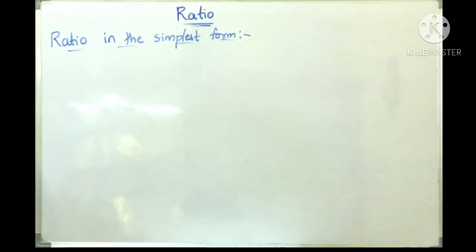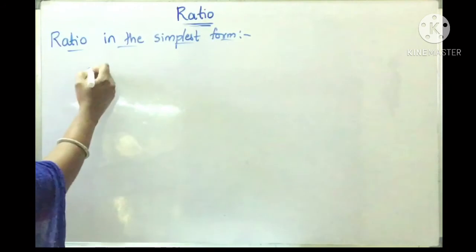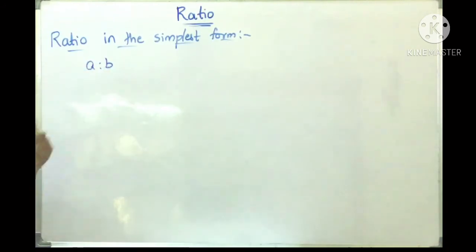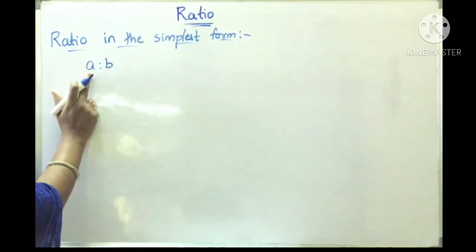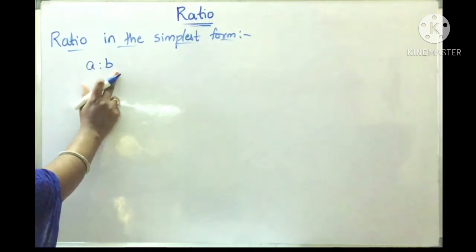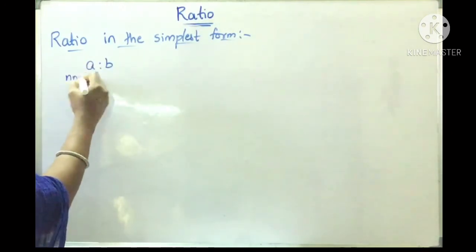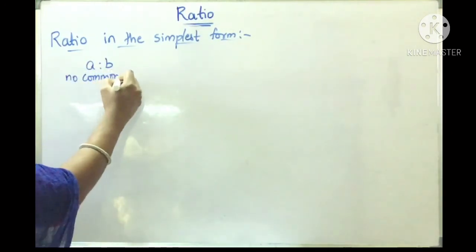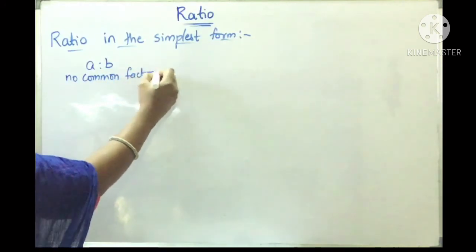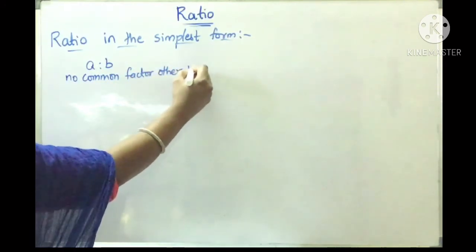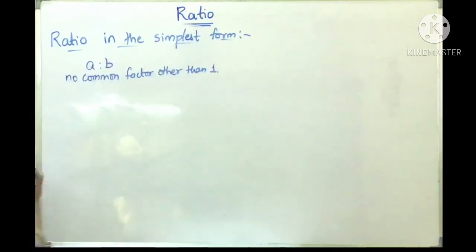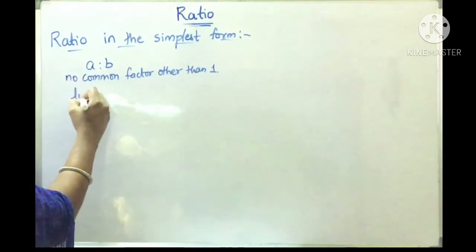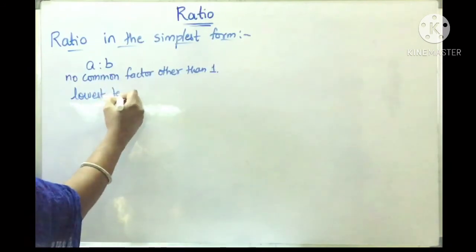Now, ratio in the simplest form. So the ratio A is to B is said to be in simplest form if its antecedent and consequent have no common factor other than 1. A ratio in the simplest form is also called a ratio in lowest terms. We can also call it lowest terms.